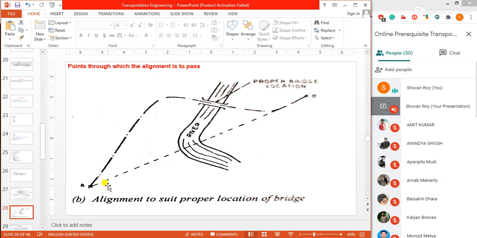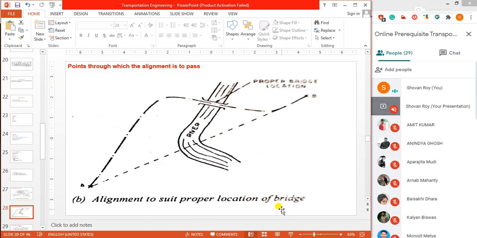So we have taken our alignment through this line. Also you can see at the entry point and exit point of the bridge there are no curves, and no gradient should be there in the vicinity of the bridge. Here it is also written, alignment to suit proper location of bridge.